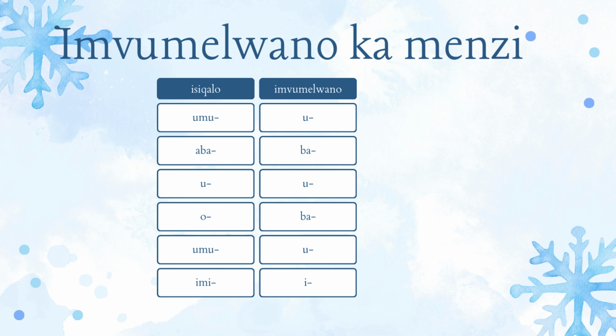Then the plural form for umuntu would be aba, which is the next classification. The agreement for that would be ba. Abantu bayahamba. Then we have u, example ugogo. The agreement would be u again, or the subject concord would be u. Then we would say ugogo uyahamba. The plural of ugogo would be ogogo, which is the next classification. The subject concord, the agreement imvumelano, would be ba. Then we would say ogogo bayahamba.